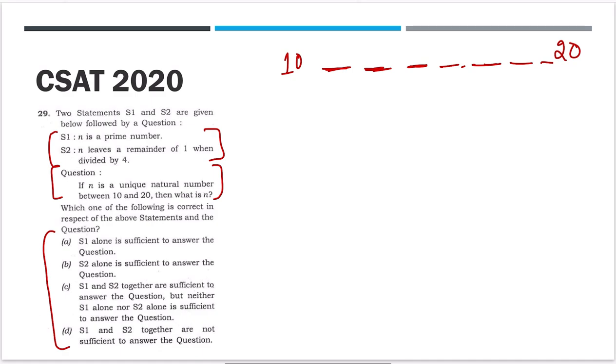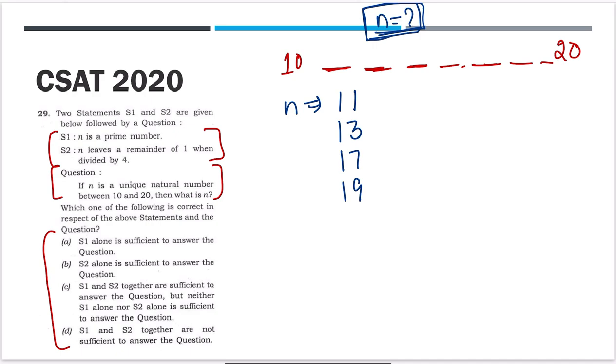Now statement 1. So now we have to find which number is that, which is one of the numbers. They ask you to find that one number. Now let's read statement number 1. N is a prime number between 10 to 20. What are the prime numbers there? 11, 13, 17, 19. So N could be 11, 13, 17, 19.